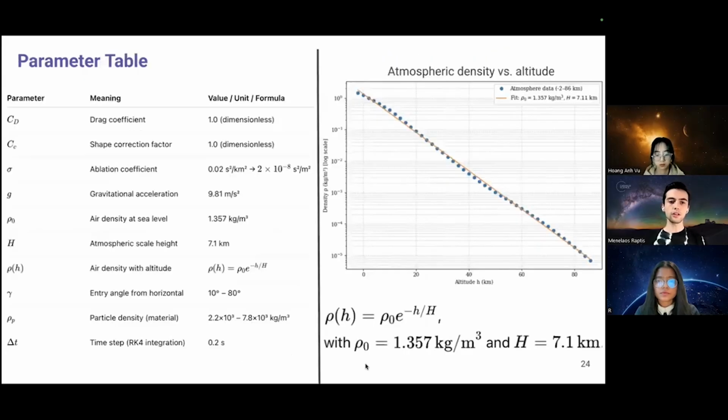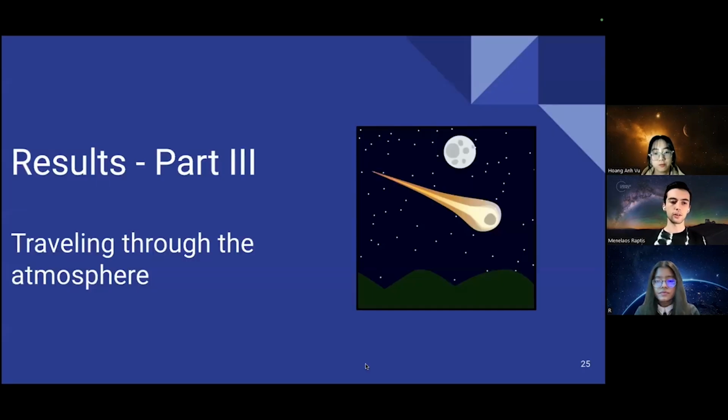This slide shows the physical model used in our simulations. We modeled the atmosphere with an exponential density law fitted to the US standard atmosphere data, giving the rho-0 and scale height values as shown in the figure, with constants defined on the right.